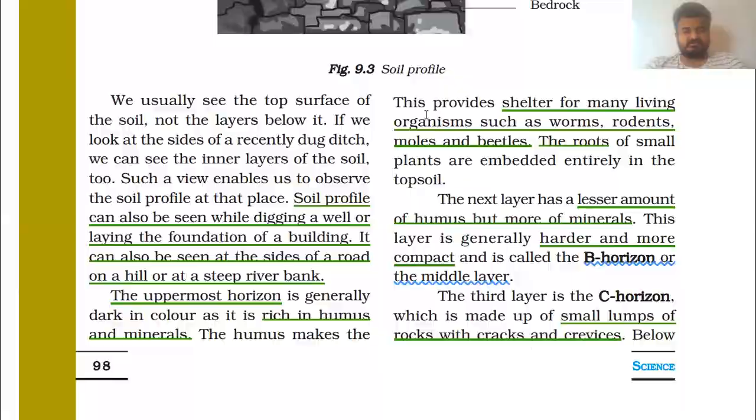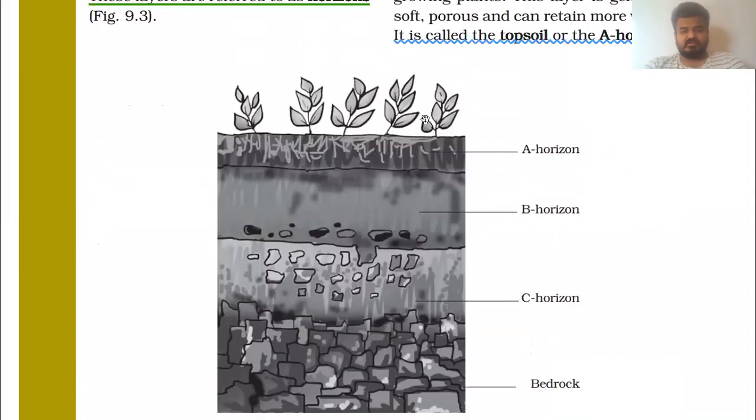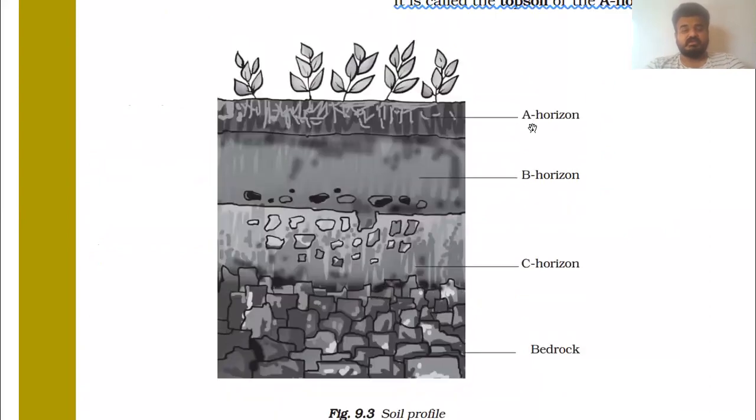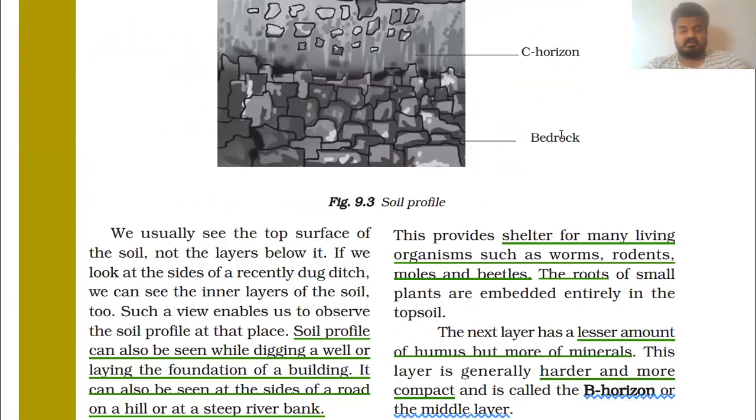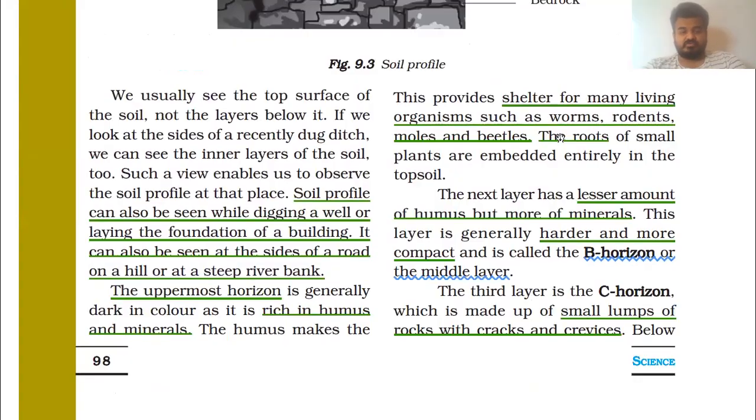In this topic, we have seen the different horizons: A horizon, B horizon, C horizon, and the last one was bedrock. In the A horizon, normally humus is there. In the B horizon, some minerals will be there, and in C also some more minerals, hard minerals, will be there.